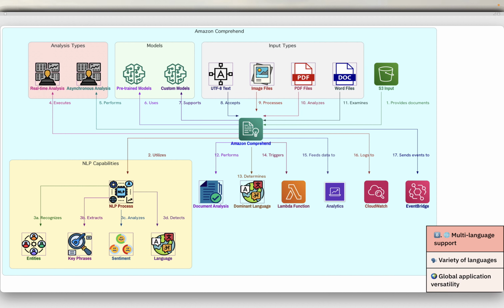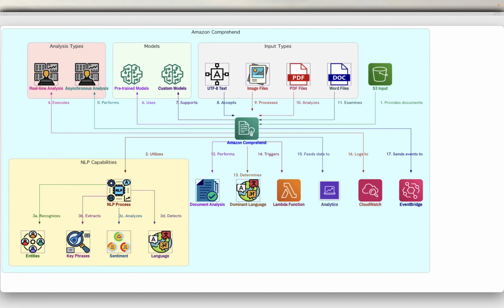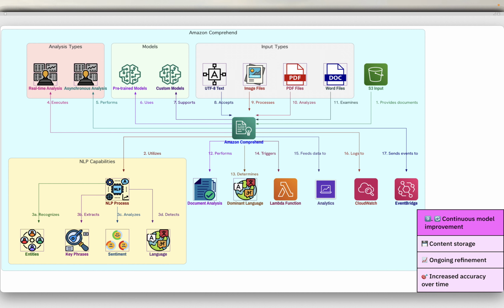Amazon Comprehend can examine and analyze documents in a variety of languages depending on the specific feature. This multilingual capability makes it versatile for global applications. Amazon Comprehend may store your content to continuously improve the quality of its pre-trained models. This ongoing refinement ensures that the service becomes more accurate and effective over time.